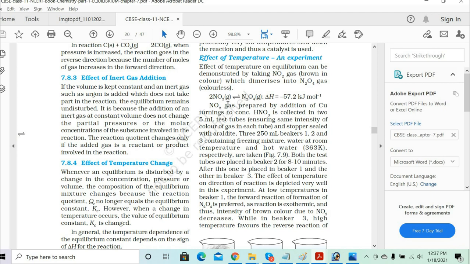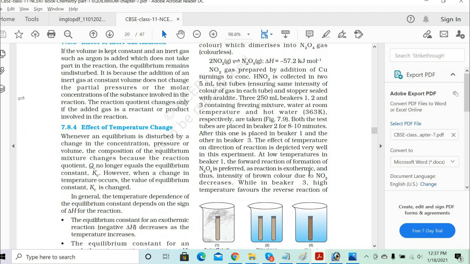NO2 gas is prepared by the addition of copper turnings to nitric acid and is collected in two 5 ml test tubes, ensuring some intensity of the color of the gas in each test tube, and the stopper sealed with araldite. Now 350 ml beakers 1, 2, 3 containing a freezing mixture, water at room temperature and hot water at 363 Kelvin respectively are taken, and both test tubes are placed in beaker 2 for 8 to 10 minutes. After this, one is placed in beaker 1 and another in beaker 3.